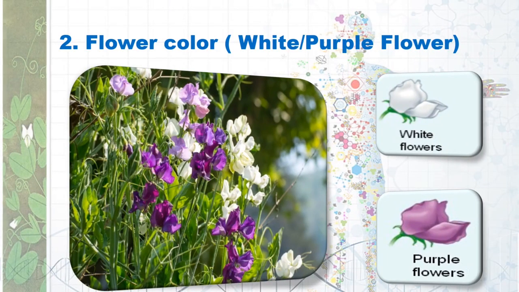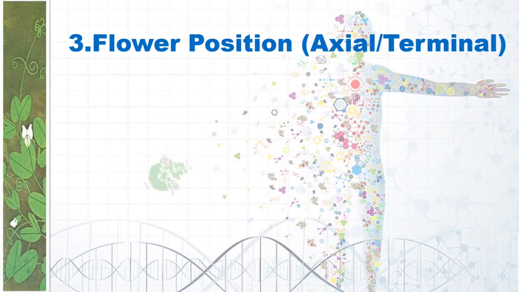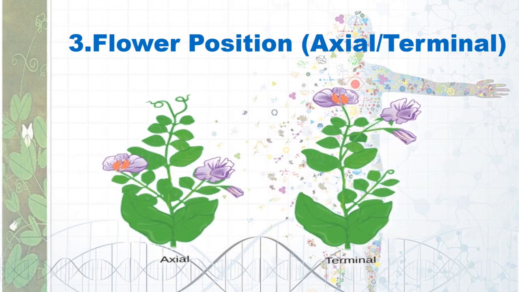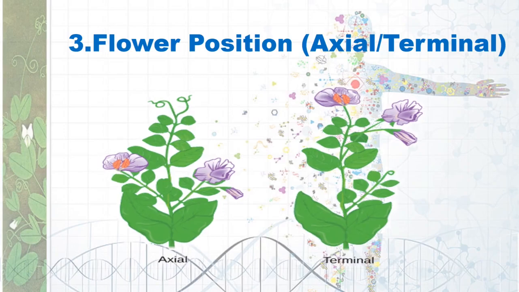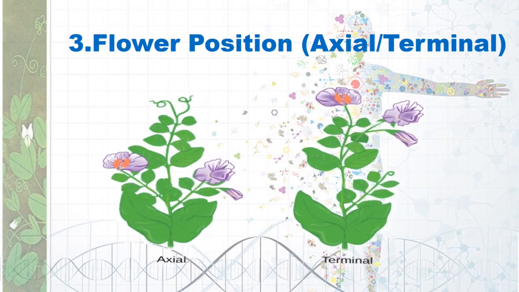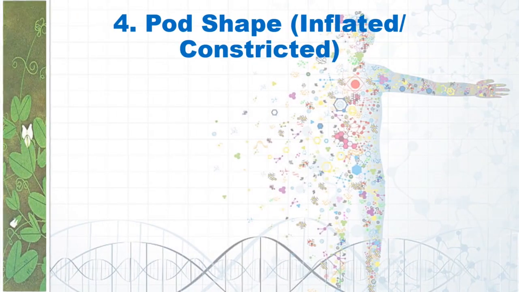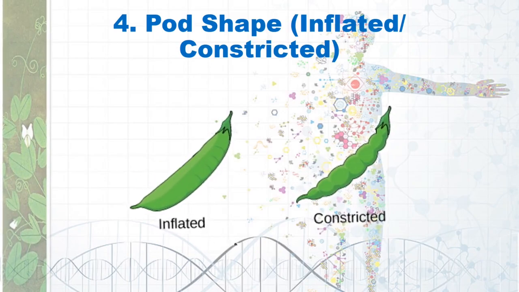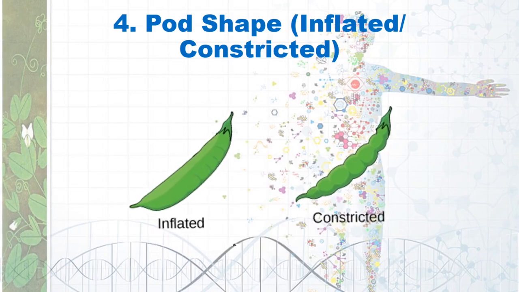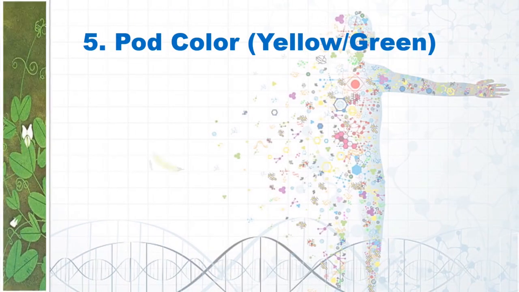It was available in two variants, white flowers and purple flowers. Flower position. There were two positions of flower that he could see in garden pea, one being axial and another being terminal. Pod shape. There were two shapes that were visible in garden pea, inflated and constricted.